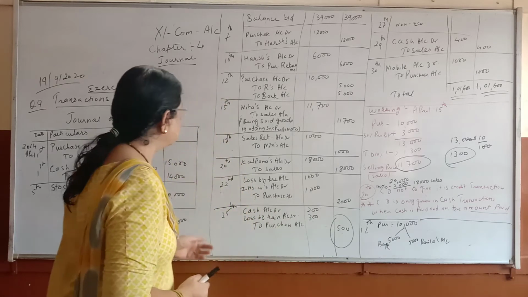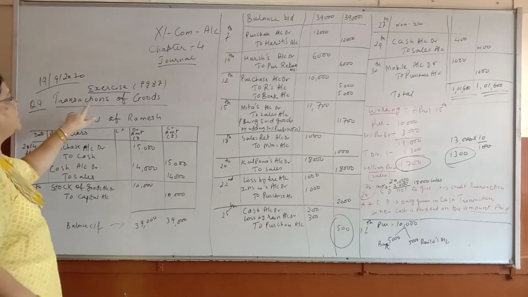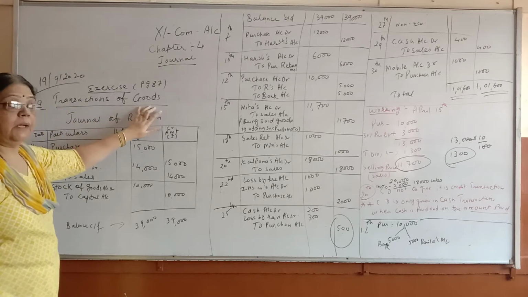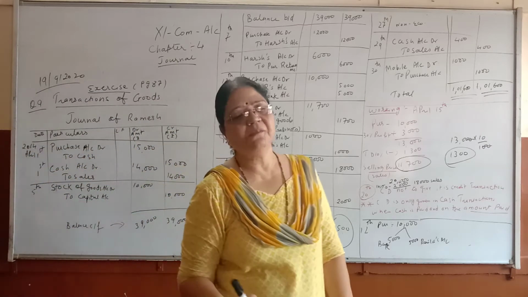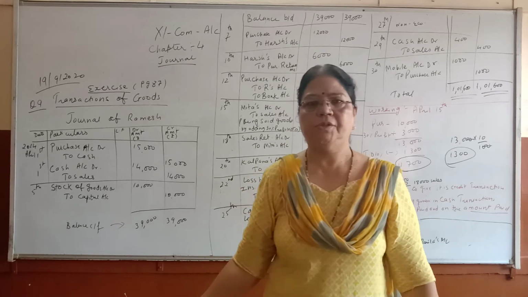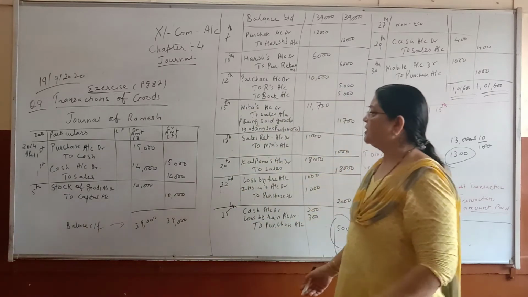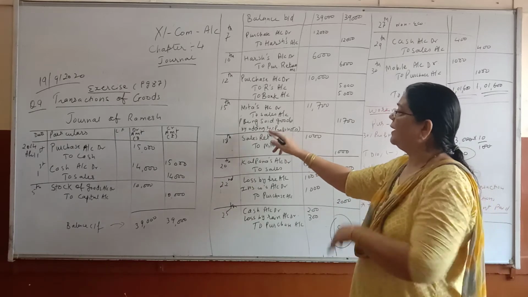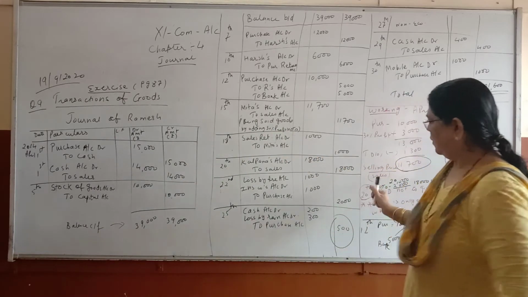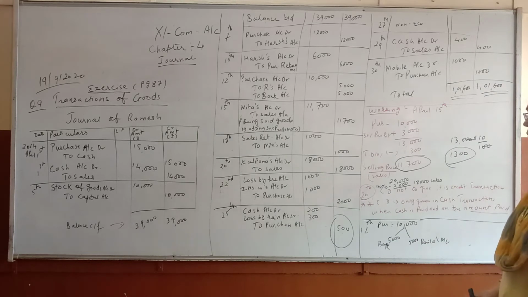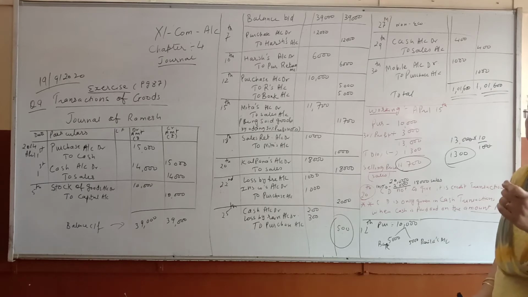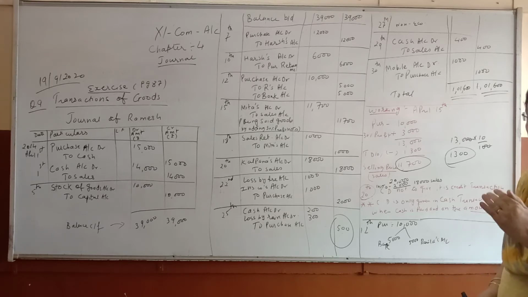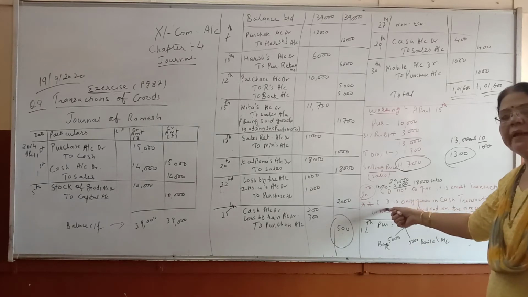Okay children, so this is question number 9. Which are the transactions of goods, which are common? All transactions you will get every day now, because business means purchase and selling of goods. These are the transactions with trade discount, profit and cash discount. Cash discount is given only on cash transactions. Cash can mean bank amount like a check also. When you receive the amount, only at that time I will give you cash discount.